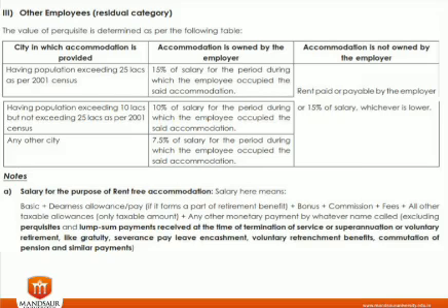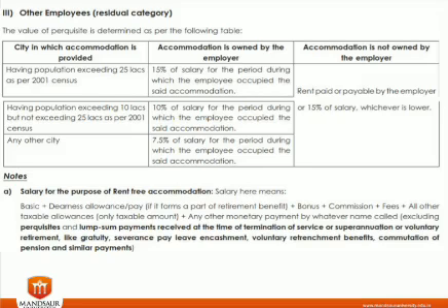In the first case, if the accommodation is owned by the employer, and the city has a population of more than 25 lakh, then 15% of the salary of that particular employee is treated as the valuation of a rent-free house. If the city has a population of 10 lakh to 25 lakh, then 10% of salary, and if the population is below 10 lakh, then 7.5% of the salary.